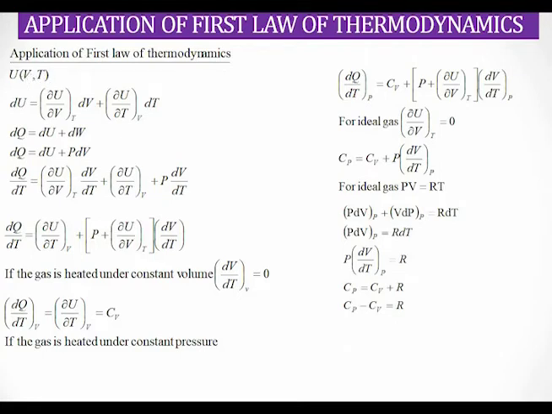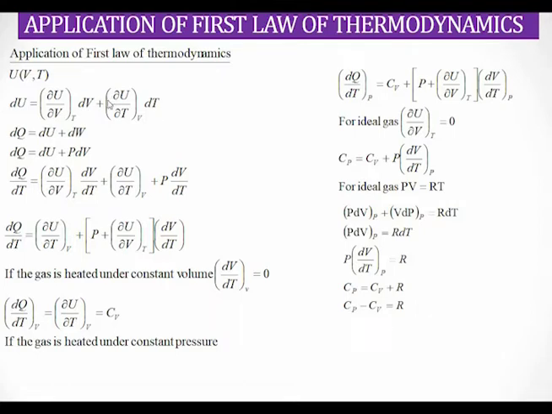So suppose we are taking internal energy as a function of V and T. What will be the small change in the internal energy du? That may be due to change in volume or it may be due to change in temperature. So it can be written as du is equal to ∂u/∂V at constant temperature into dV.